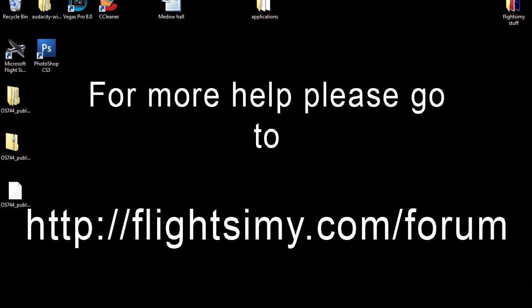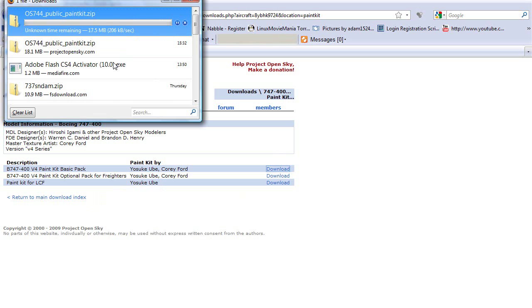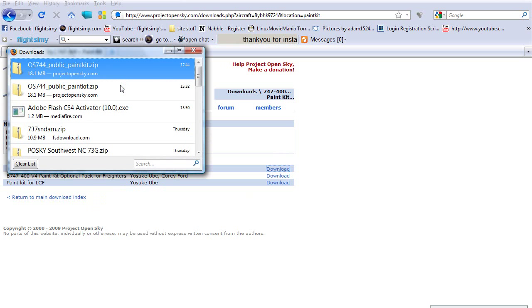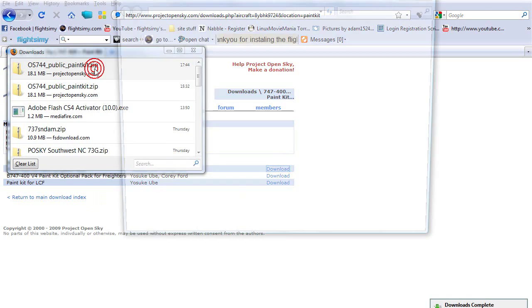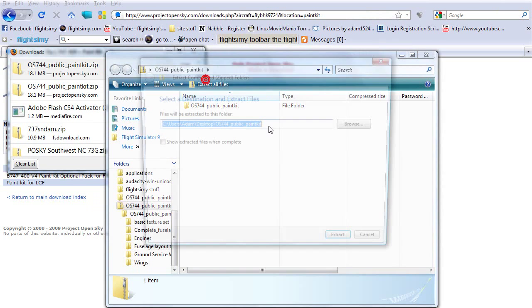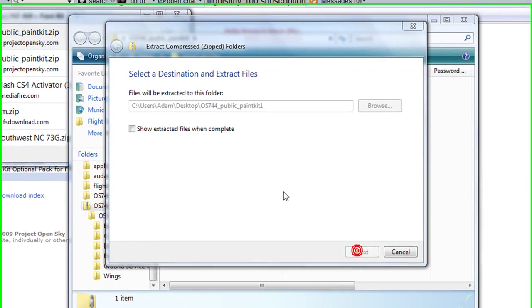So yeah, first of all, you want to get yourself a paint kit for the aircraft which you want to paint. I'm just going to do the 747-400, and Project Open Sky have a good one of those. I'm just going to download one of them. Got that going in the background here. So I'm just going to pause the video until that finishes. Oh wait, it's just finished, so you're lucky. Yeah, so just open it up, extract the files, hit extract.